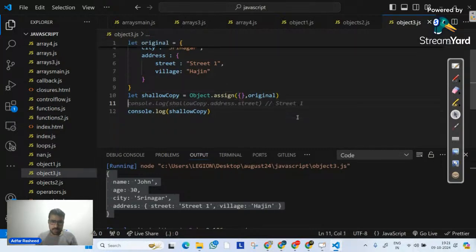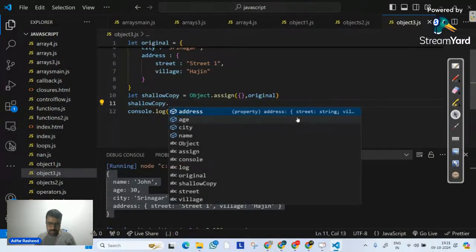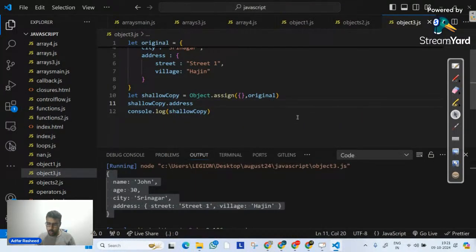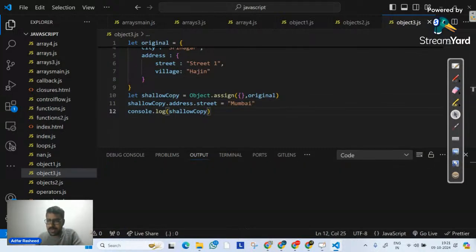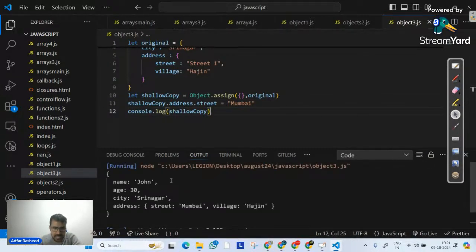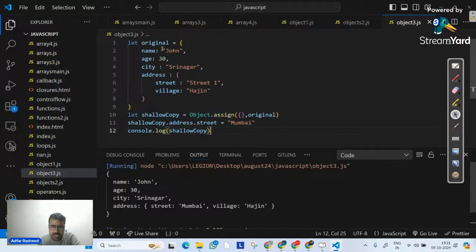Why? Because now if I go and write shallow copy, and inside shallow copy address, go over there and make a change in street. Done. In this street, please make the street, let's suppose, Mumbai. And if I try to execute this code now, we can clearly see name John, of course, age 30, of course, city Srinagar, very good. Address street was street 1, but since I have updated it, it will give me Mumbai, and village is Hajan, right?